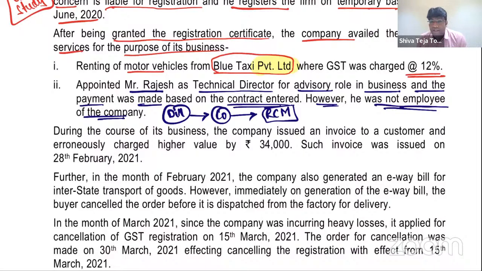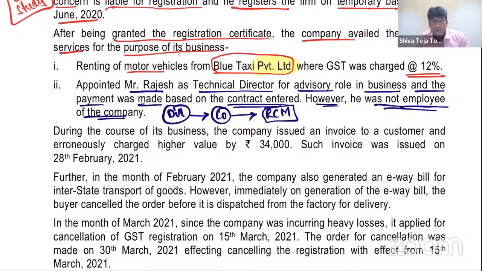Good. Some question has come before I proceed. My student is asking, sir, temporary means CTP or NRTP? No, my dear friend. Always don't think that temporary means CTP, NRTP. We apply for CTP, NRTP registration. CTP in case where we want to go to other state, and in that state we do not have a fixed place of business and want to carry on business for temporary period. Then only CTP story will come. NRTP is for somebody who does not have place of business in India or residence in India. That is the story of CTP, NRTP.